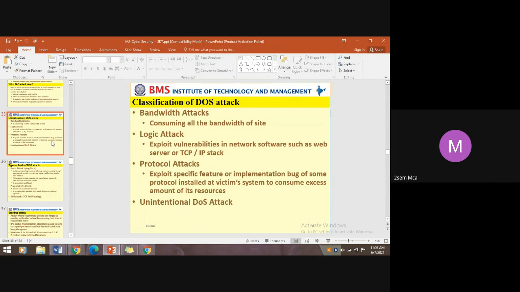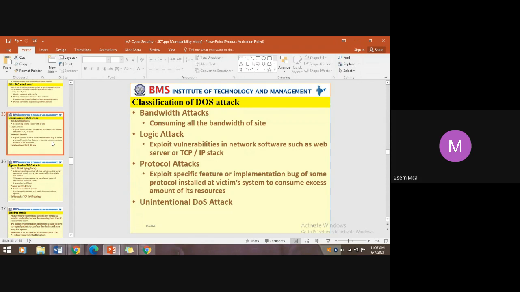Then protocol attacks: exploit a specific feature. You can explore more about reverse TCP. Through reverse TCP SYN flooding, it is able to gain access to the system or deny the service of a targeted system.